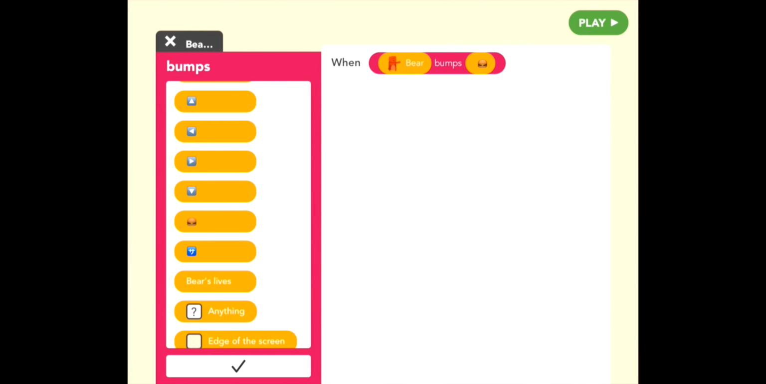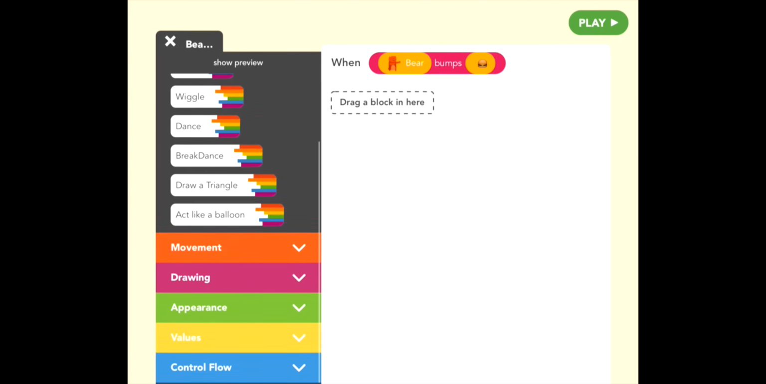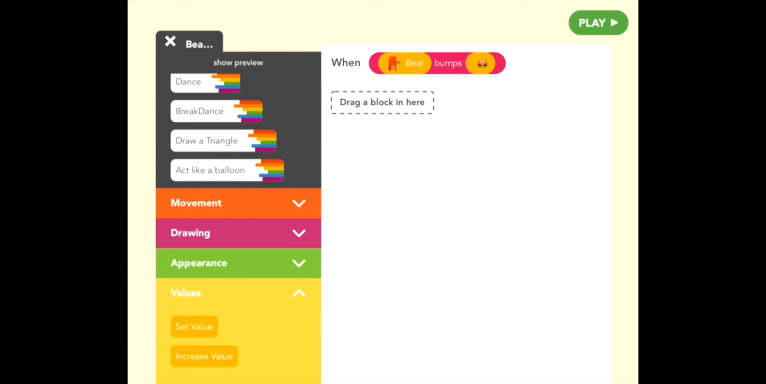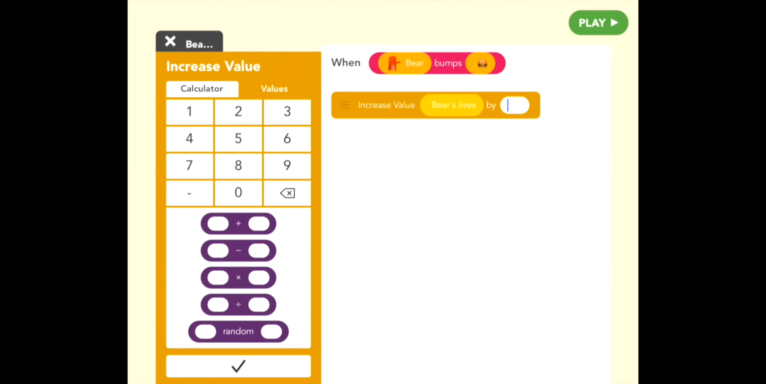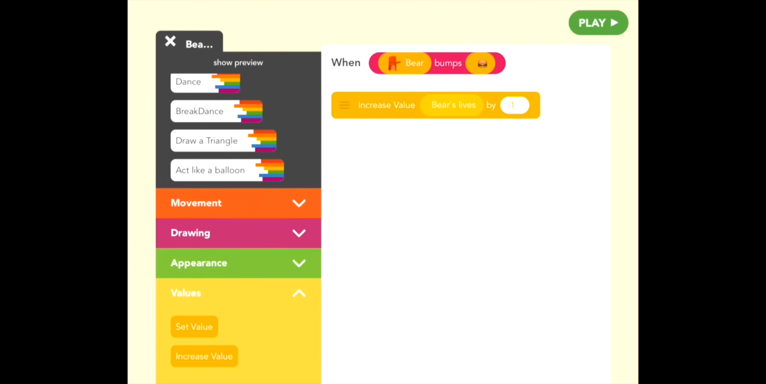burger. Great. And so when this occurs, go to values, and the idea is that when a burger hits bear, that lives value is going to go down by 1. So at first it was 8, and then it'll be 7 the next time this happens, and then it'll be 6. So the way we can change values is increase value, and this changes the number. So go to that gray arrow next to bear's lives, and that's where we are, bear's lives. That's where you can find that value. And increase by -1, and that means subtract 1 from this value.